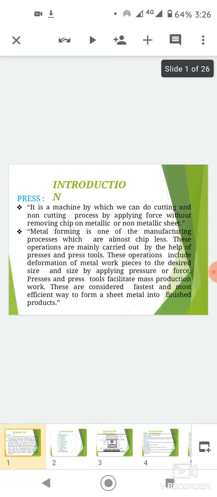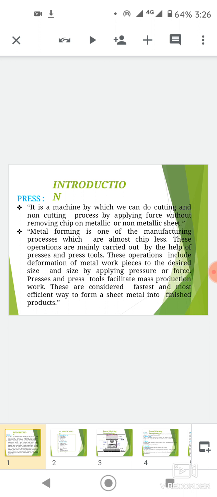In press tools, the different operations depend on the work material, thickness of stock, type of operation, size and shape of the work, rate of production, and type of drive.